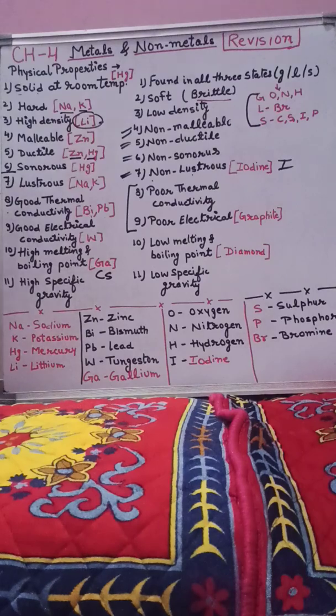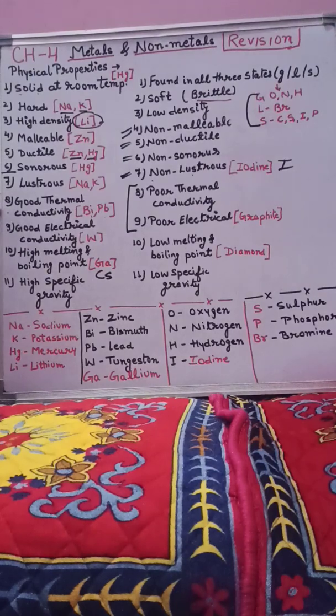Thermal conductivity is related with heat. Metals are good conductors of heat, so they show very good thermal conductivity. How can you prove that metals are good conductors of heat? As we can see, all utensils are made of metal.